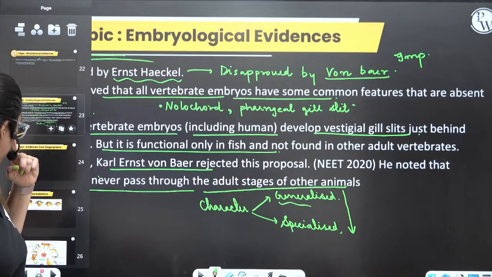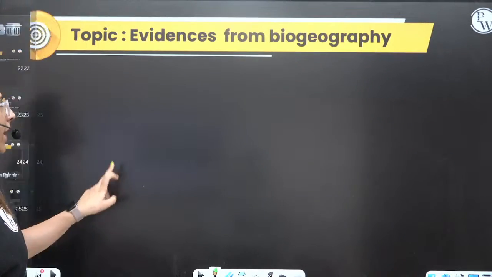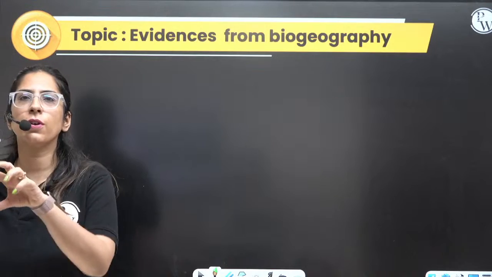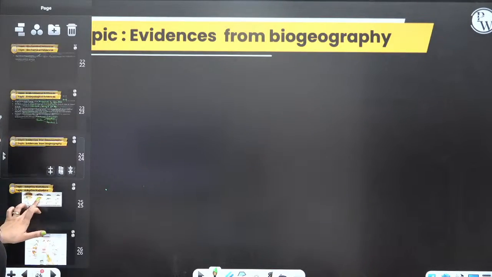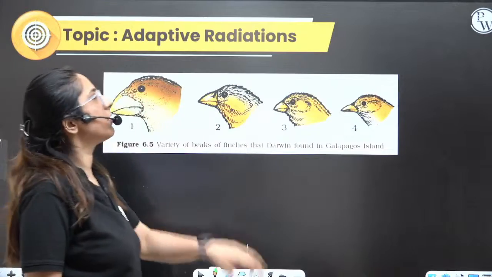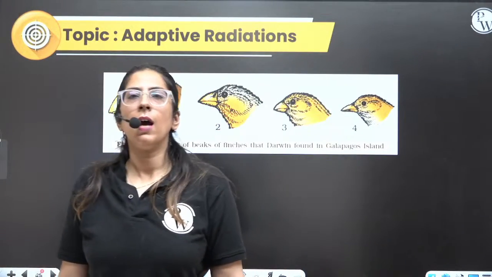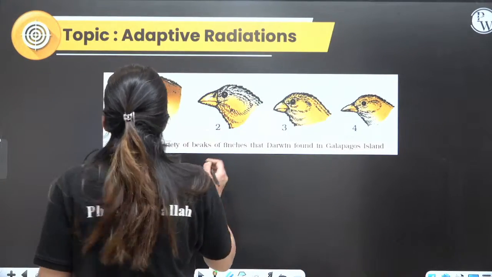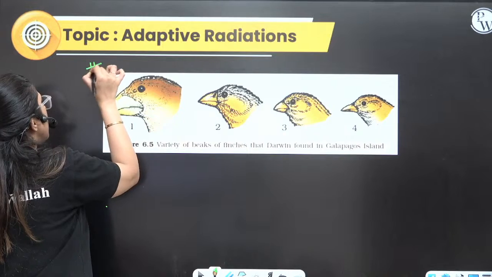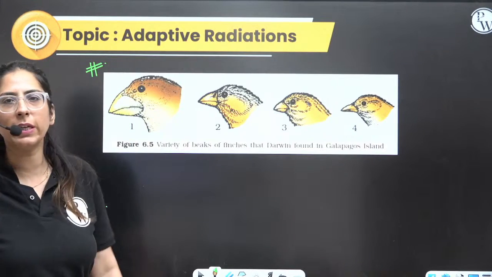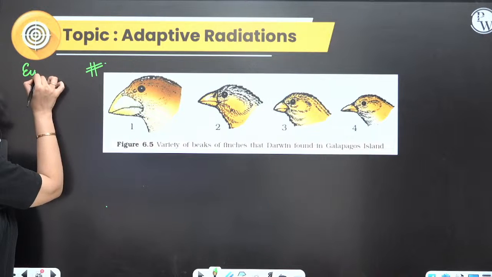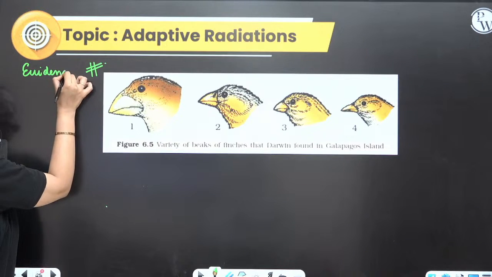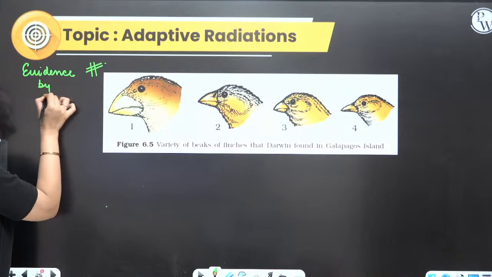Now, then comes the evidences from biogeography. Biogeography means a particular location. Okay. Now, let's move on to this. First is adaptive radiation. In this adaptive radiation, this is also very important evidence by biogeography.